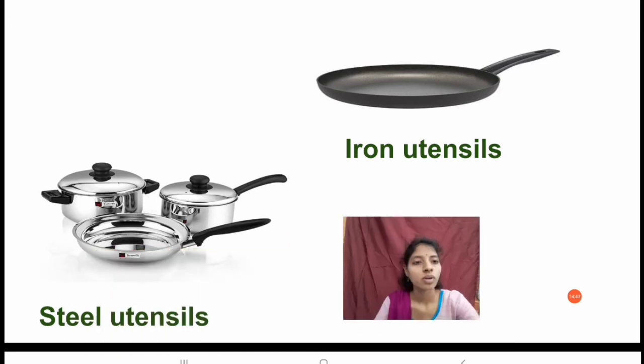So we must have seen steel utensils and iron utensils for cooking. Why are we using only steel and iron utensils for cooking? These come under the metals. These metals are used for cooking, that means they absorb the heat very easily. So the raw vegetables which we keep inside these metals can easily absorb the heat, so they can easily cook the raw vegetables. That's why we use steel or iron utensils.